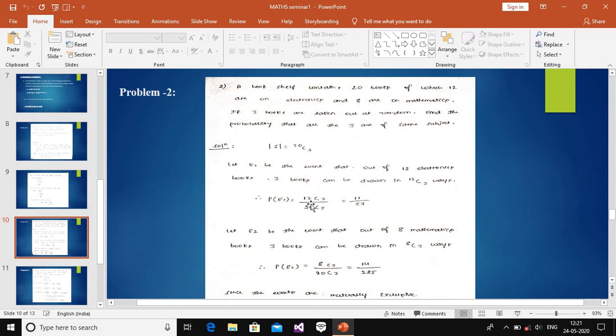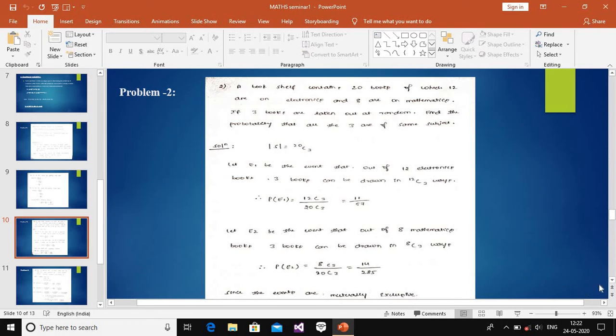The sample space is 20C3, so P of E1 is 12C3 divided by 20C3. We apply the combination formula, n factorial divided by r factorial times n minus r factorial. Applying this formula in this step, the answer comes to 11 divided by 57.